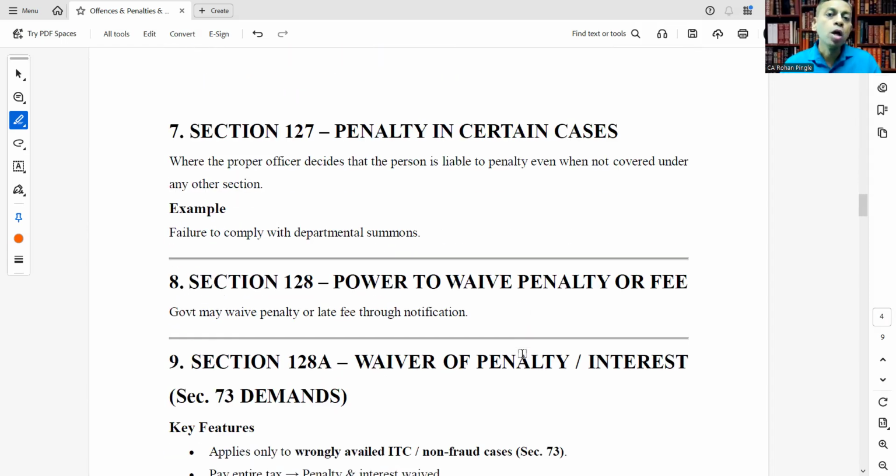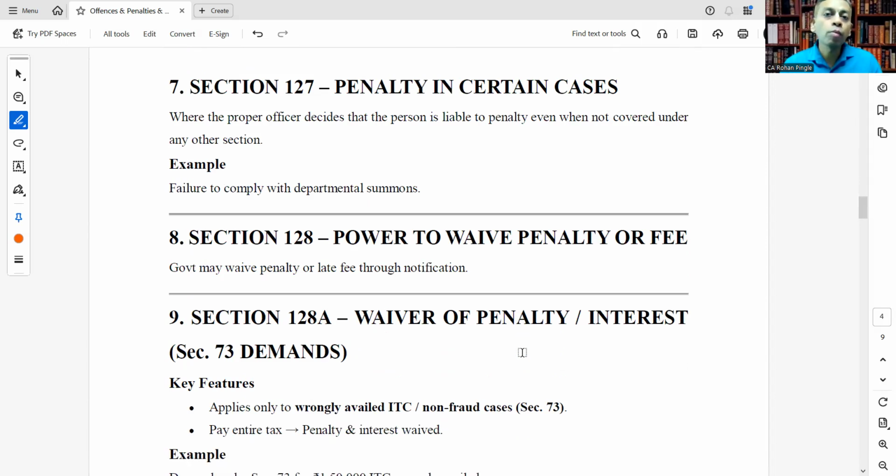Section 127, penalty in certain cases where the proper officer decides that the person is liable to penalty even when not covered under any other section. Failure to comply with departmental summons. So here if the proper officer finds the person liable to penalty even when not covered under any other section, the proper officer has the power to levy a penalty in certain cases. So failure to comply with departmental summons, then the proper officer can levy a penalty.